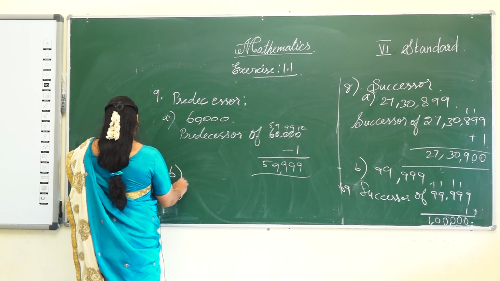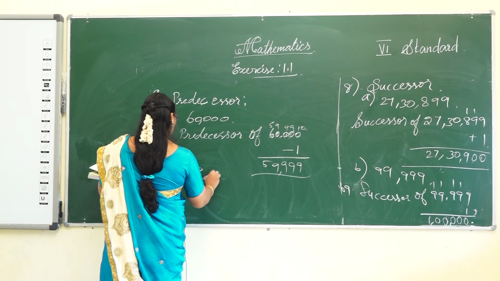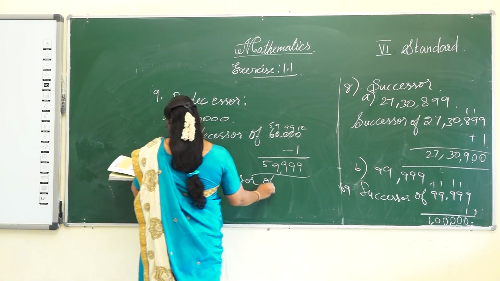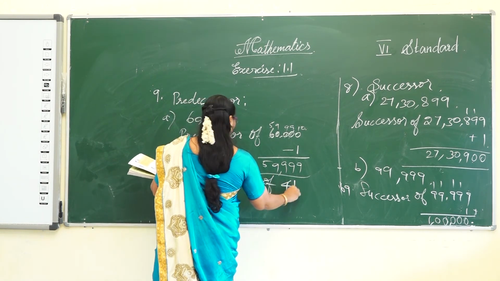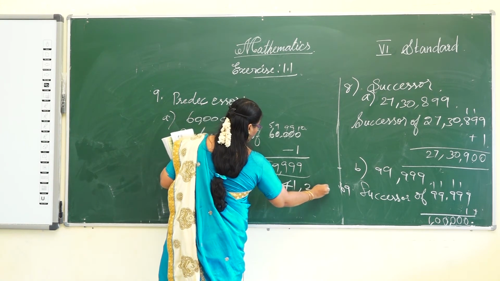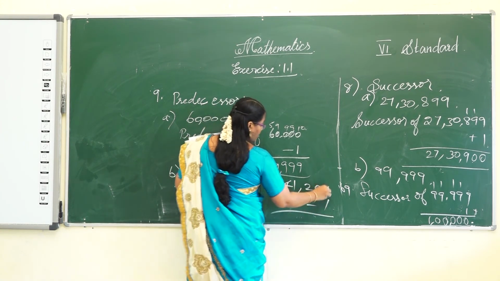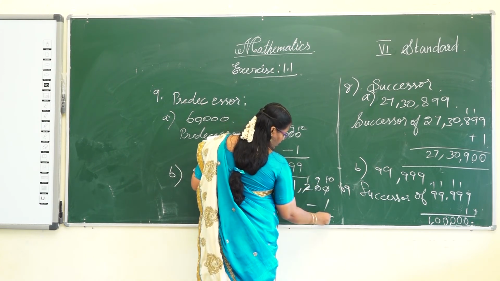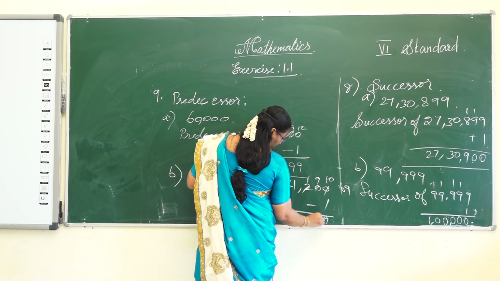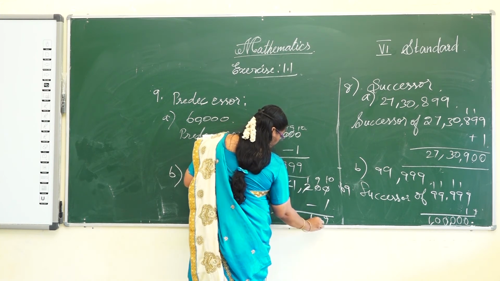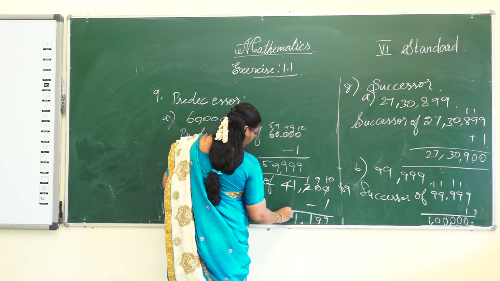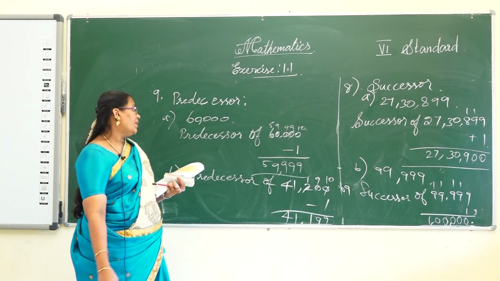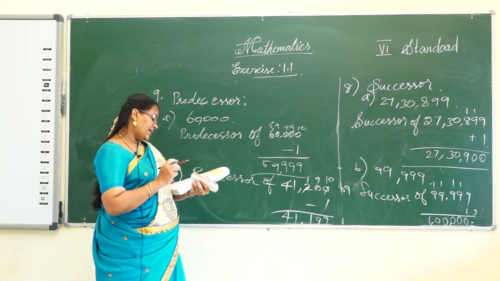And B, the predecessor of 41,200. Subtract 1: borrow to make 10, and 10 minus 1 is 9, 9, 1. So 41,199 is the predecessor. The remaining C and D are homework.